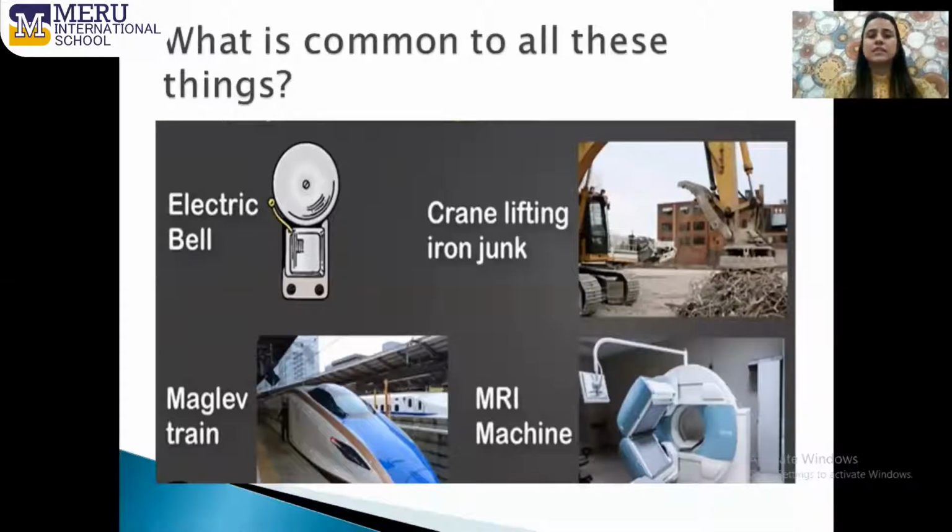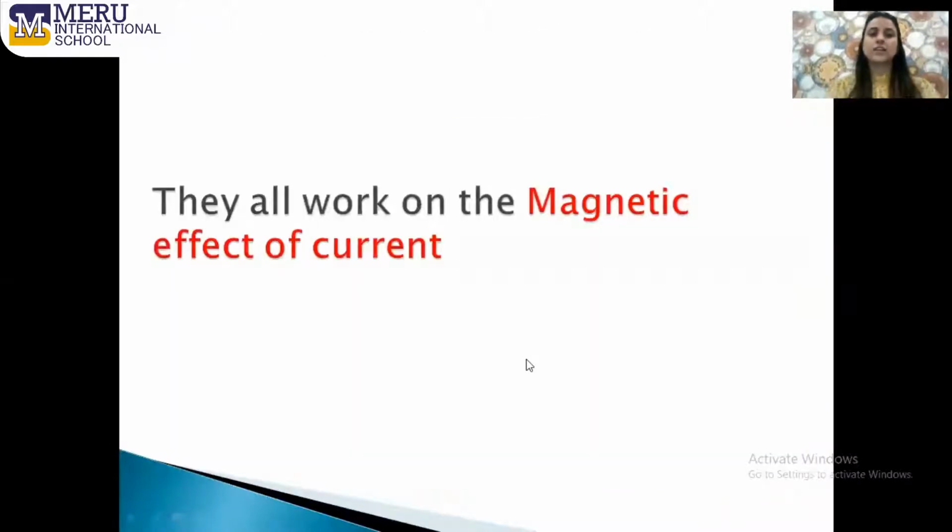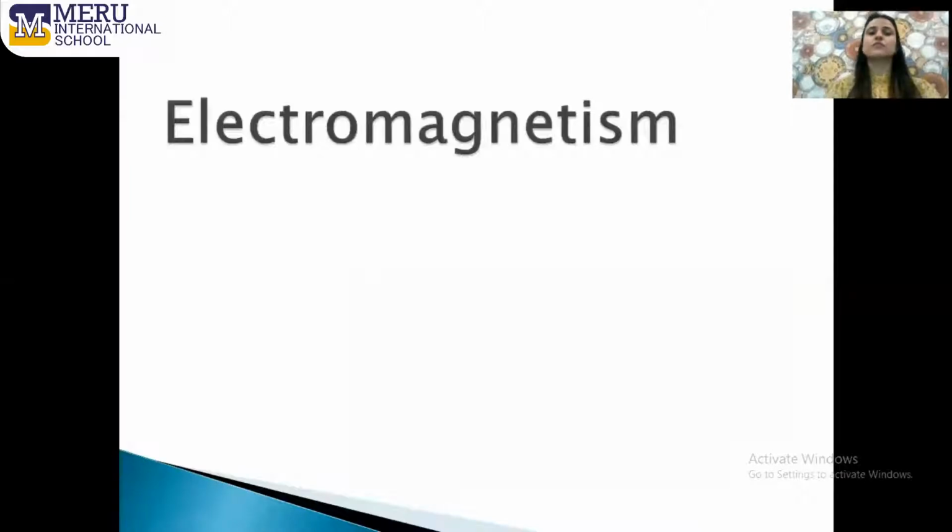Now, this is all about magnetism, magnets, magnetic field lines, different shapes of the magnets. Now we will learn a new topic, that is electromagnetism. So before starting electromagnetism, tell me one thing, what is common to all these examples? Electric bell, crane lifting iron junk, maglev train, MRI machine. Yes, they all work on the magnetic effect of current. That is what electromagnetism is.